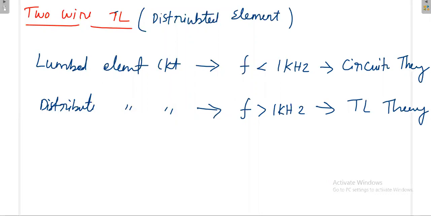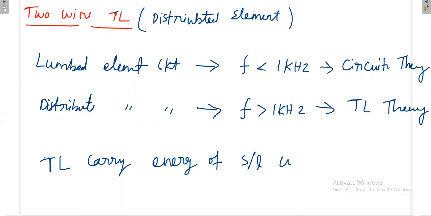Because transmission line carries the energy of the signal from one end to another end with a larger frequency.